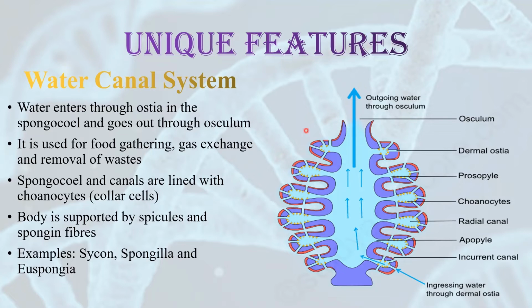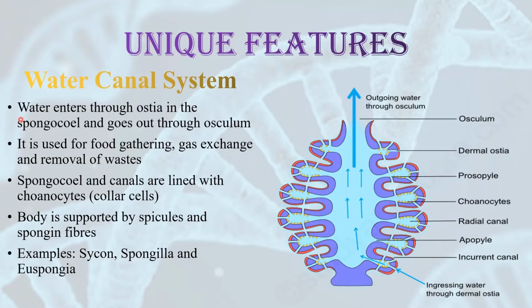Now what happens in this canal system? The body of the poriferans has minute pores on their entire surface. These pores are called ostia. They also possess a big pore which is called osculum. What is the significance of these pores? These pores allow the surrounding water to enter their bodies.